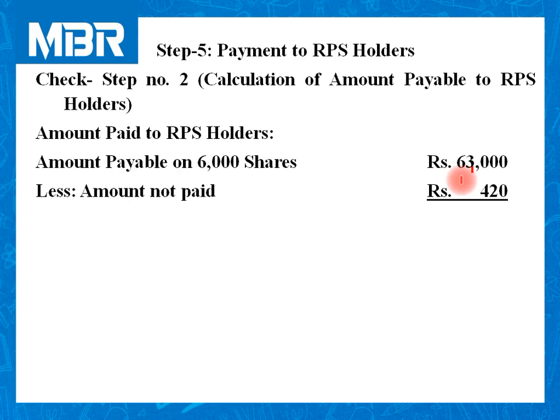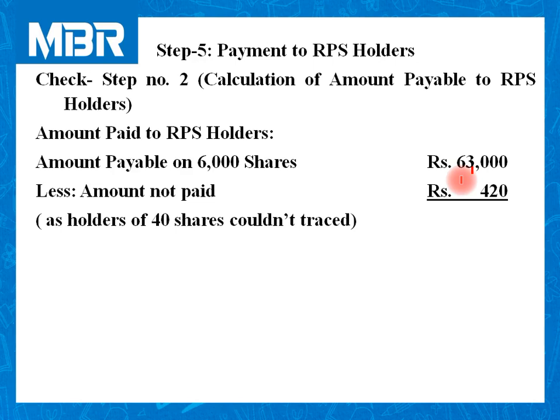To solve your doubt, let me explain why we have not paid rupees 420 to the shareholders. Because we could not trace them. We would like to pay, but we are not able to pay as we are not able to find them.